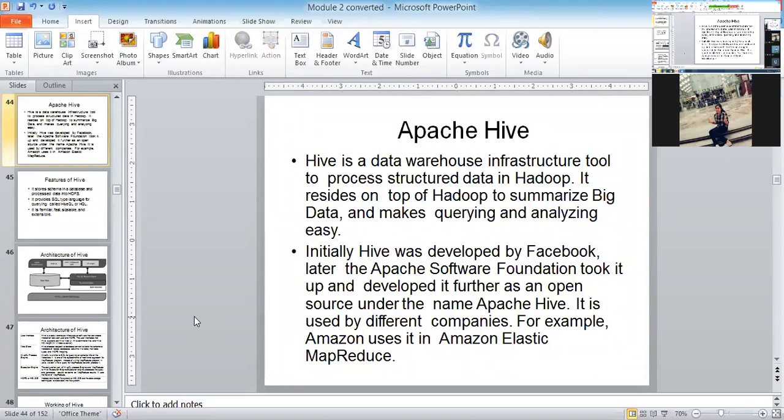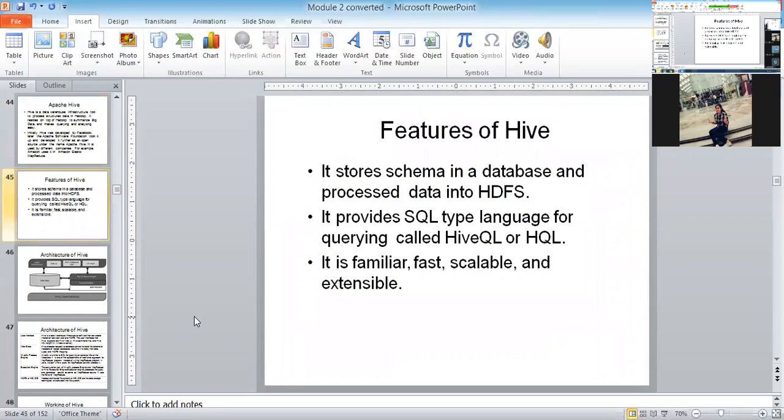There are some features of Hive. It stores schema in the database. Basically it stores the schema in the database, and later the data is processed in HDFS, because it's a centralized storage. On top of the centralized storage sits the schema. It provides an SQL type of language. Here, instead of SQL, structured query language, we say HQL. What's the meaning of HQL?